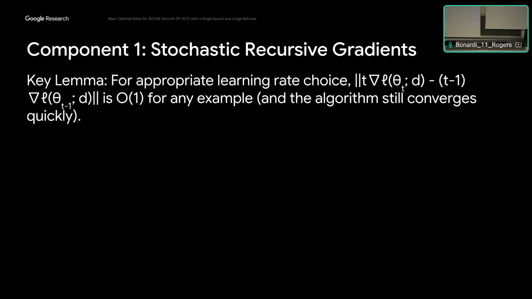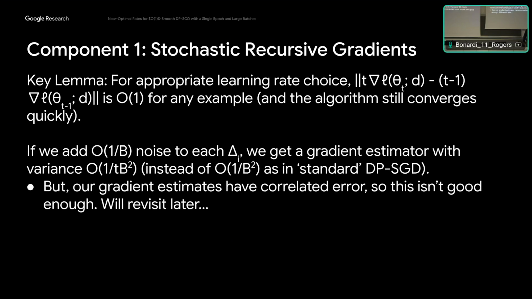So why is this beneficial? There's some variance reduction from stochasticity, but I'm mostly going to focus on the DP noise for this talk. From the perspective of DP noise, we're able to show a key lemma, which says that these objects we're averaging to compute the deltas each have constant norm, even though they have these t coefficients inside of them. Given this key lemma, it suffices to add noise on the scale of 1 over b to each of the delta_i's.